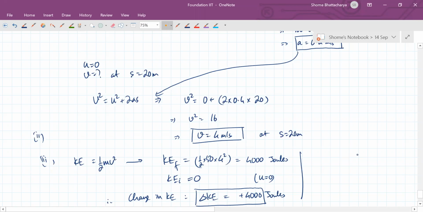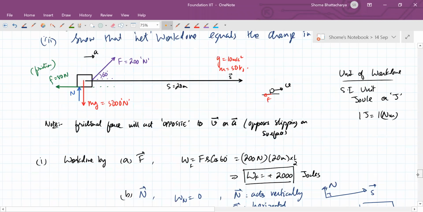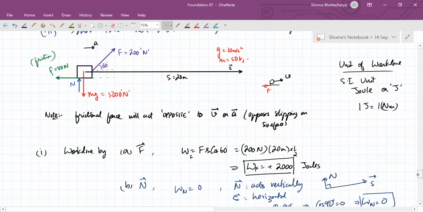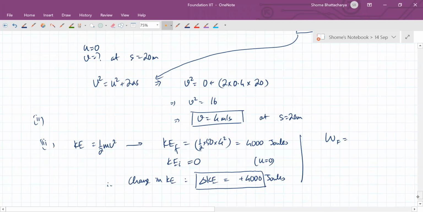Now you can also see that the work done by the force F was how much? We calculated it was some... wait a minute.